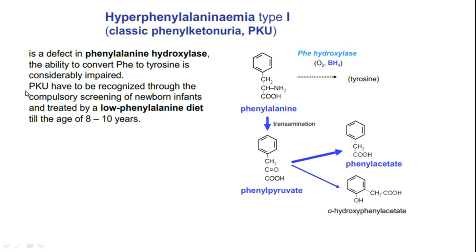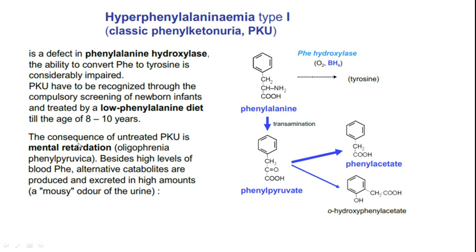So that's why phenylketonuria has to be recognized through compulsory screening of newborn infants and treated by a low phenylalanine diet till the age of 8 to 10 years. If he could survive up to this, then he can pick up. Then the consequence of untreated phenylketonuria is mental retardation, or we call it oligophrenia phenylpyruvica.